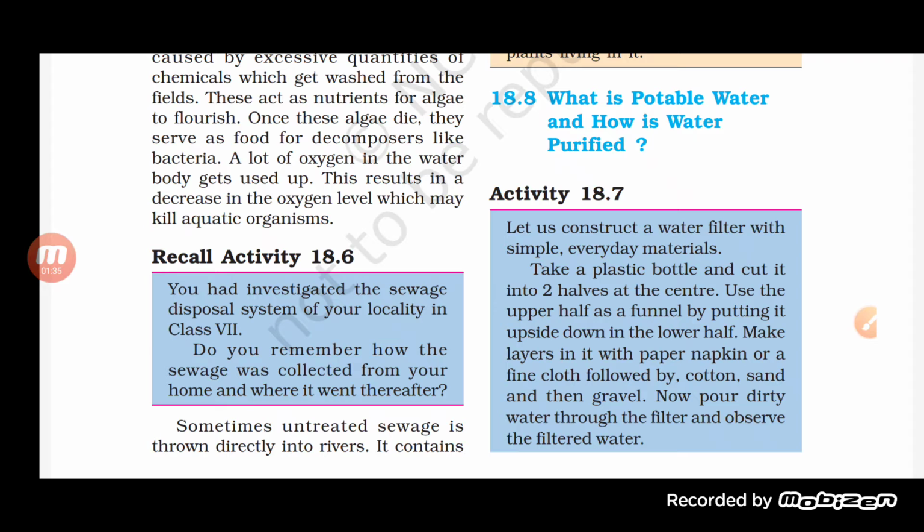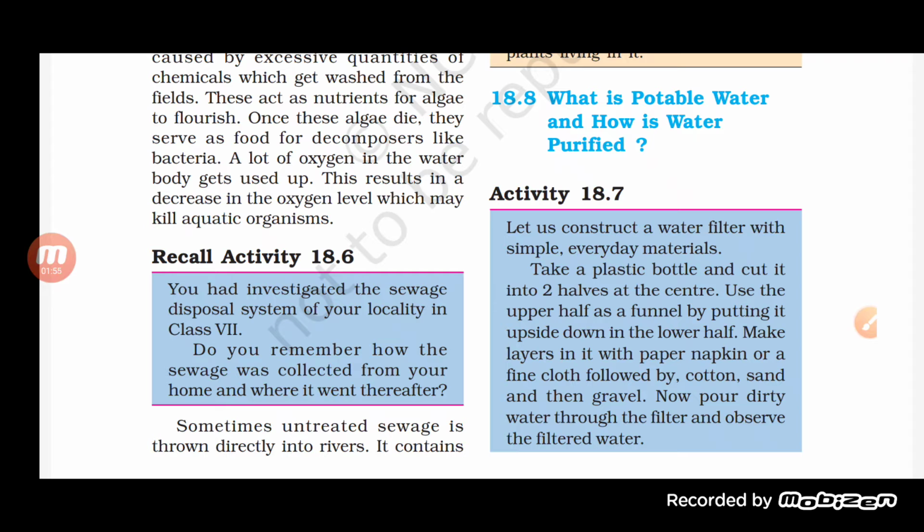Now we have to make layers in it by keeping a paper napkin or fine cloth, followed by cotton, sand and even gravel. So we are going to make layers of cotton, sand and then gravel.